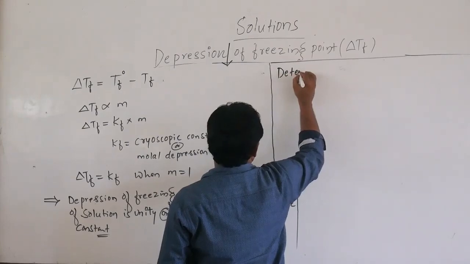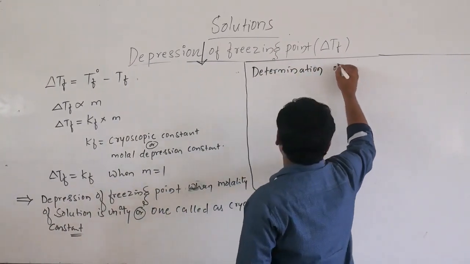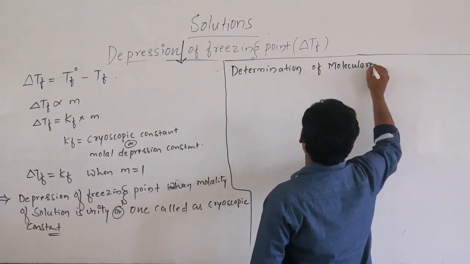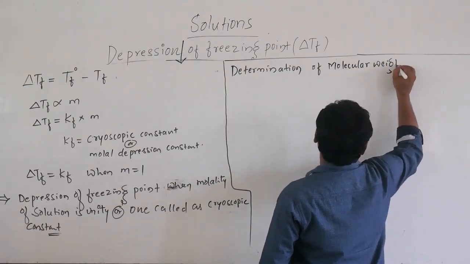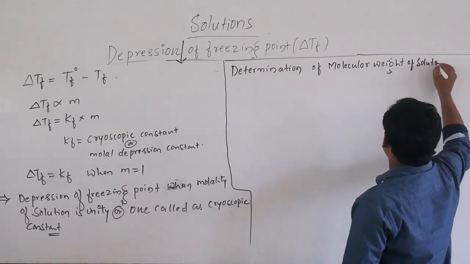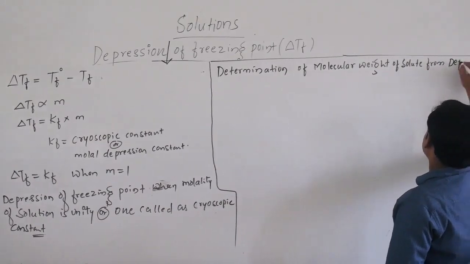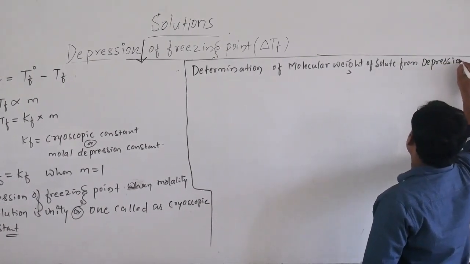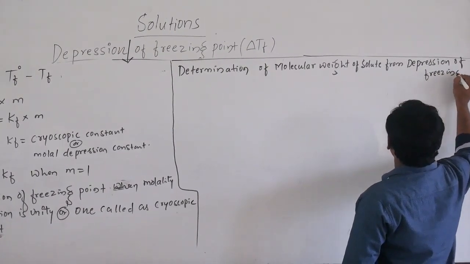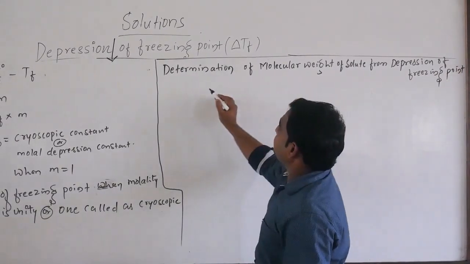So now I will write this: determination of molecular weight or molar mass of solute from depression of freezing point.